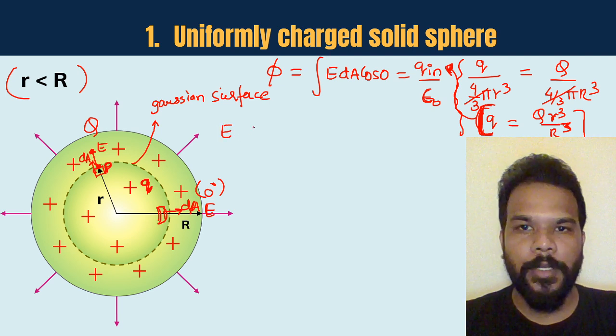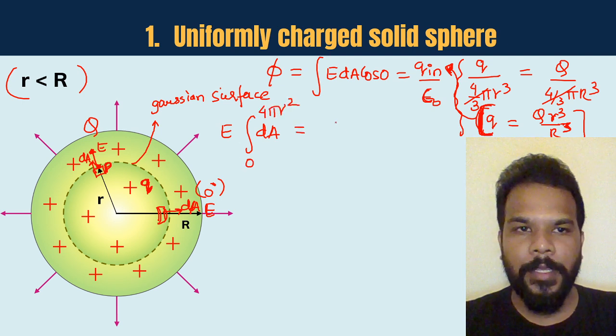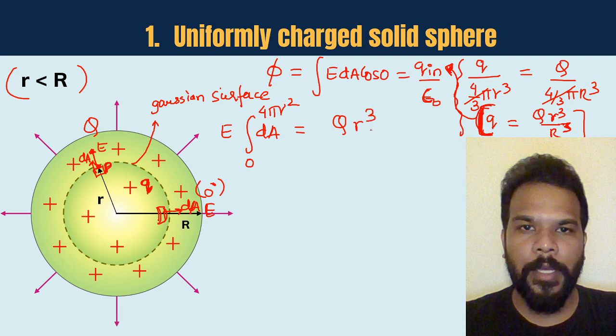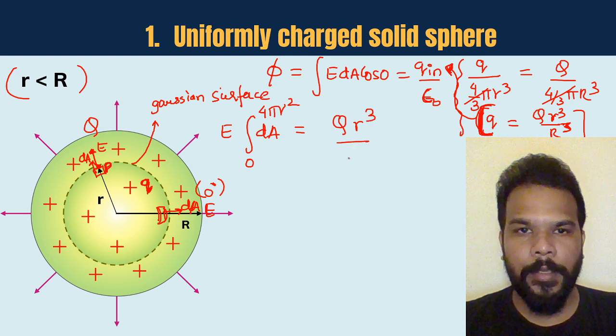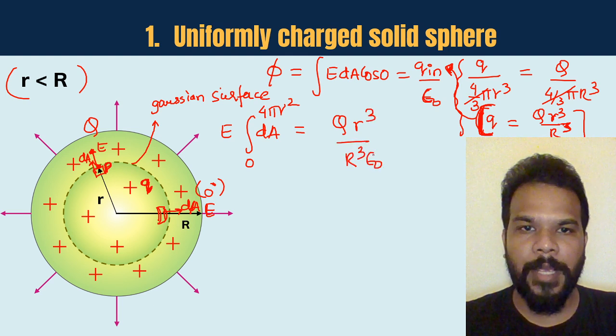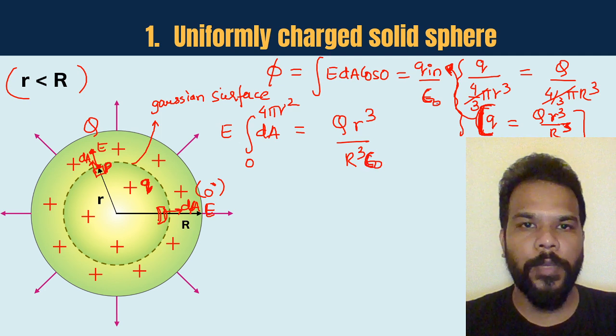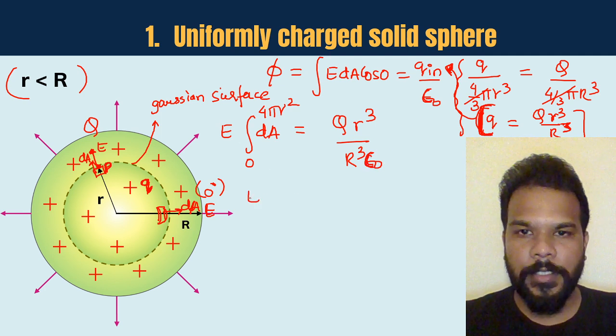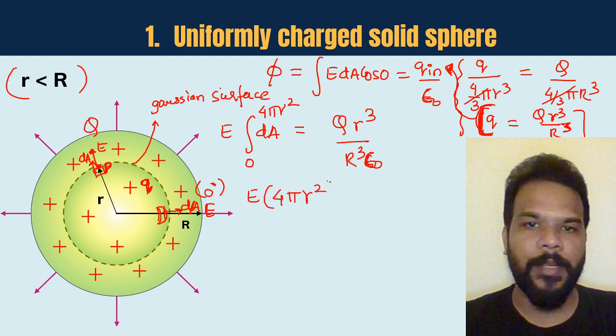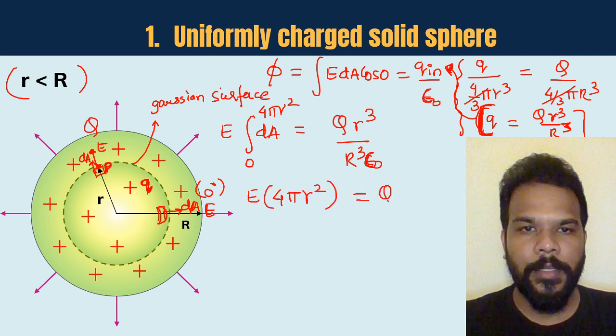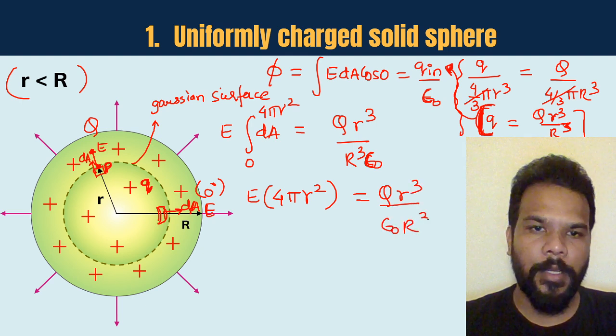So E being constant comes out, integral of dA again from 0 to 4 pi r square will be equal to capital Q r cube by capital R cube times epsilon naught. Okay, Q in by epsilon naught it is. So this is E. The integration of this, as you know from the previous part itself, will come out to be 4 pi r square equal to Q r cube by epsilon naught R cube.